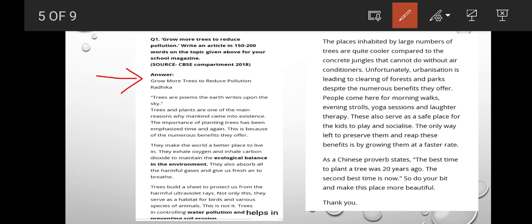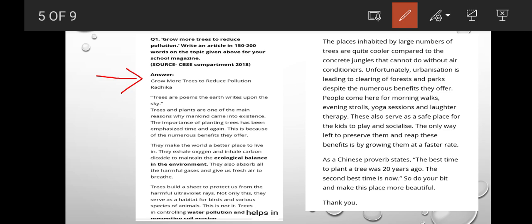They build a shield to protect us from harmful ultraviolet rays. Not only this, they serve as a habitat for birds and various species of animals. They act like a home for different species, like birds, squirrels, apes, and many more. This is a habitat for them. Many human beings also live in forests, making tree houses.